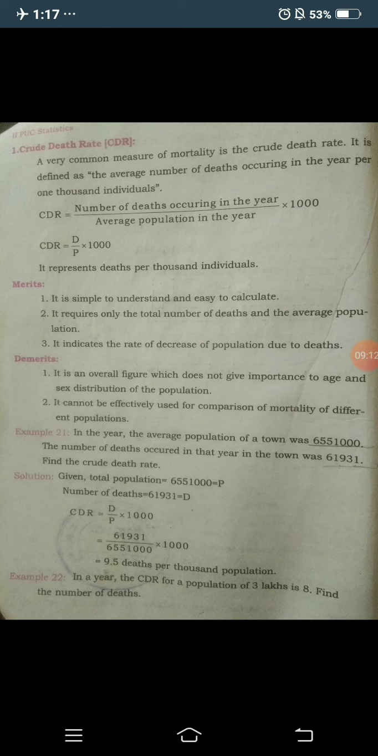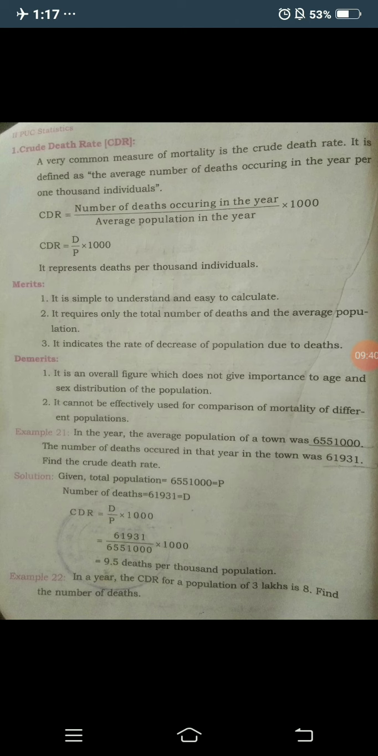Concentrate. Okay, it's a very important merit for 2 marks, for CDR as well as CBR. Okay, in that we are going to write the merit: it indicates the rate of growth of population due to births, but in crude death rate we are going to write: it indicates the rate of decrease of population due to deaths.